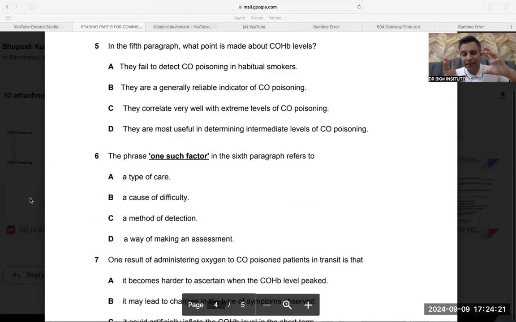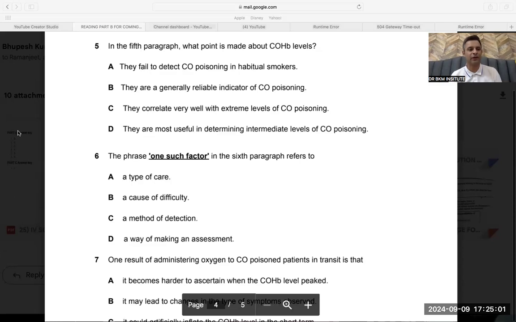Anyhow, please understand, they are saying time is one of the factors. Suppose the patient has carbon monoxide poisoning and comes after 2 hours, there would be fewer symptoms as compared to right after exposure. If he comes after 4 hours, symptoms would be much less. After 6 hours, symptoms would be even less. That means time since exposure is the variable that makes assessment difficult, because after 8 hours the carbon monoxide would be almost out of the body. So time is also one of the factors that makes severity assessment difficult.